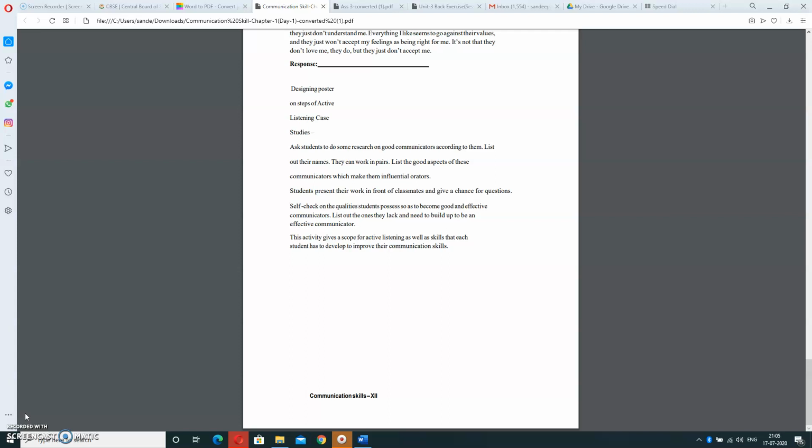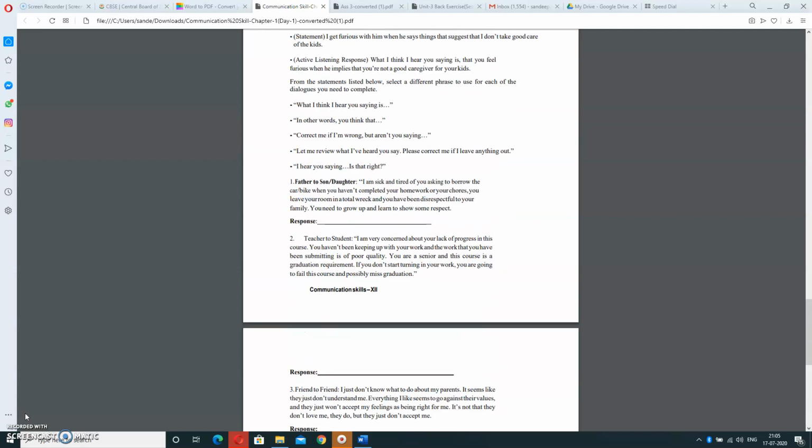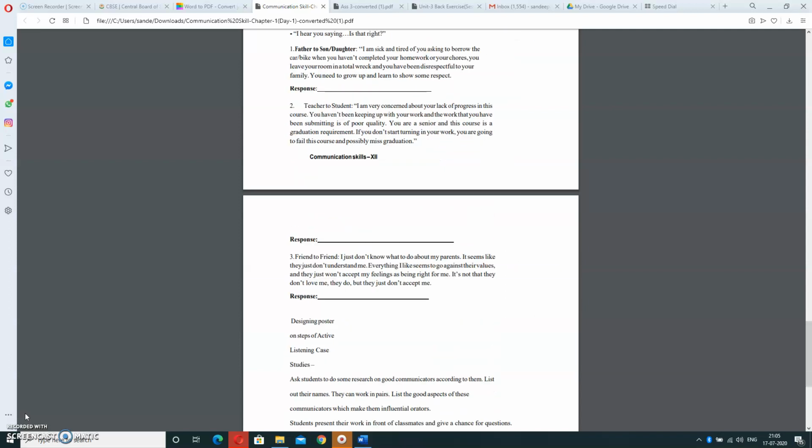And which type of communication should be there between a teacher and a student, between a parent and child, or between any particular persons? You can speak father to son, or you can speak friend to friend. It depends upon the situation, and you have to mold accordingly, and you should be an active listener as per the requirement.